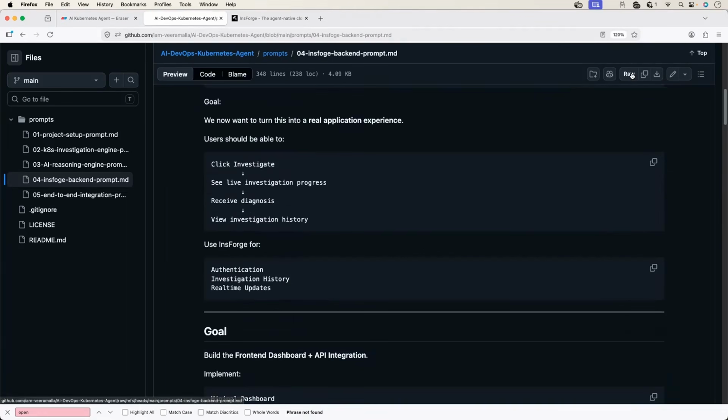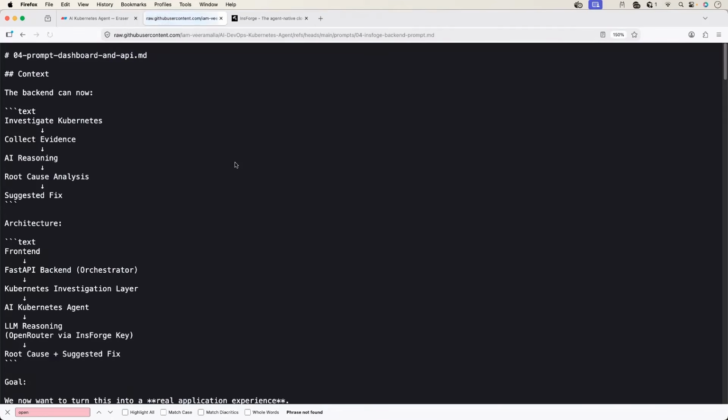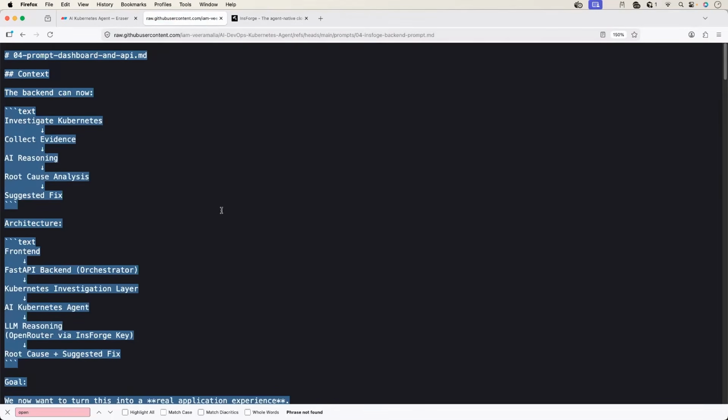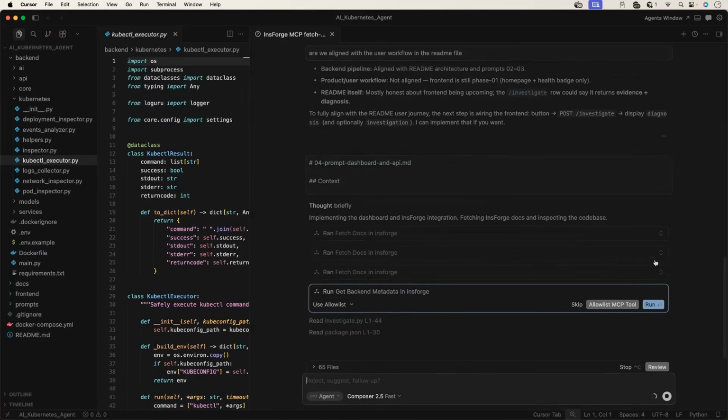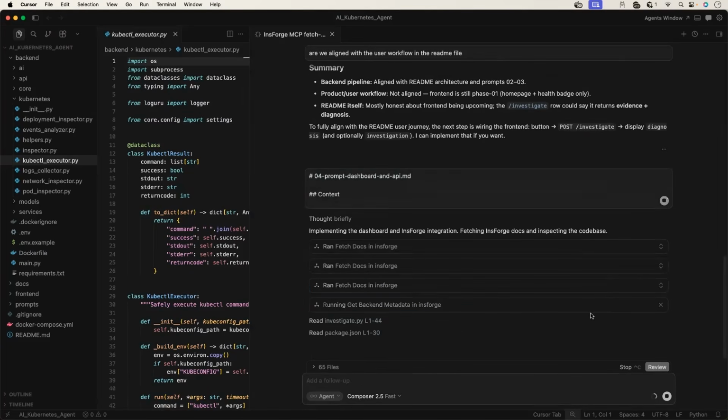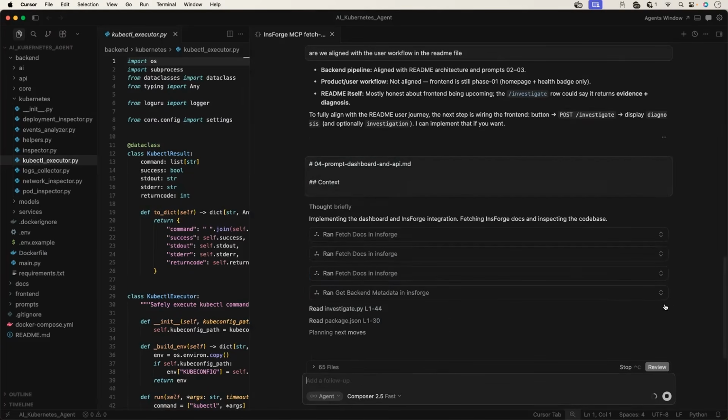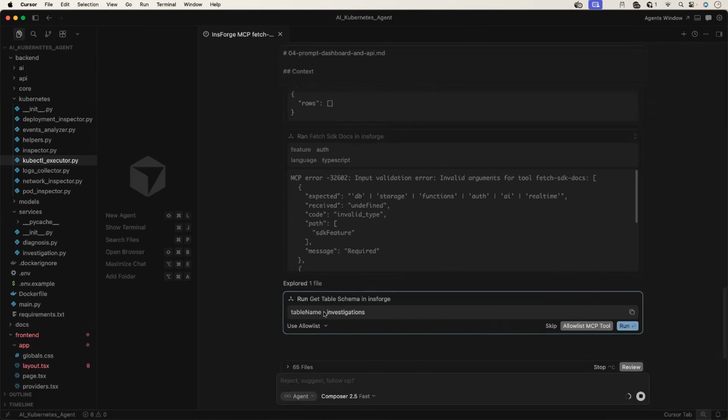So let me go to the raw mode, copy this entire prompt and paste it in the IDE. This is not going to take a lot of time because our MCP, the InsForge MCP, is configured. Just for example, you can see here, it is creating a table within the InsForge DB. I'm not providing a query to create the table. It's using MCP.